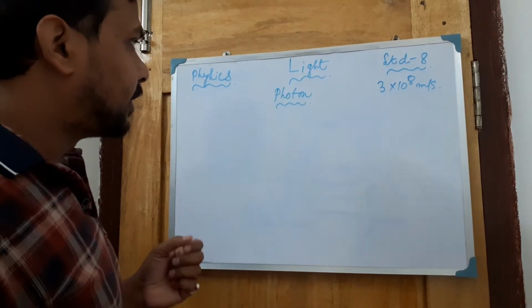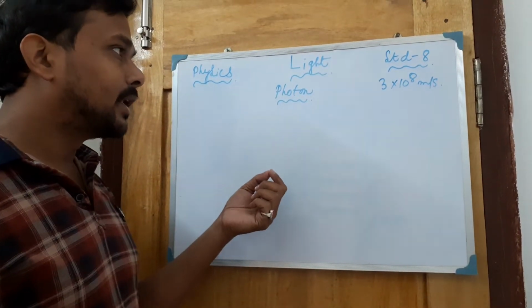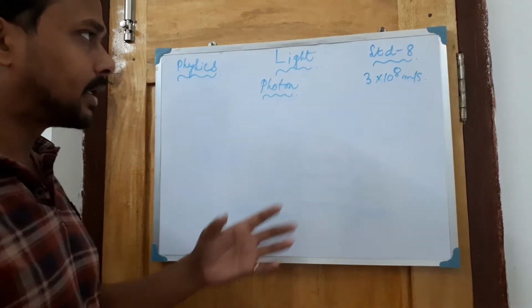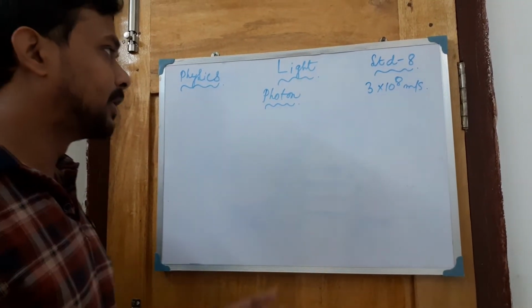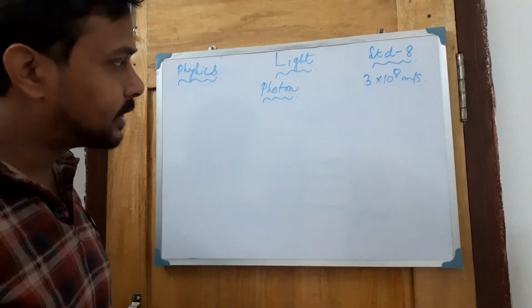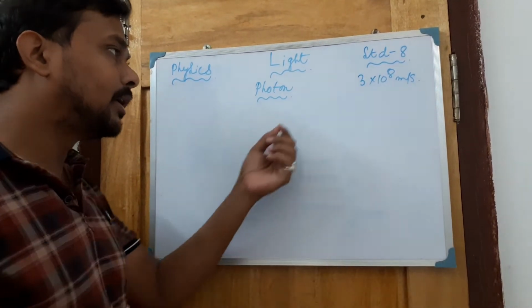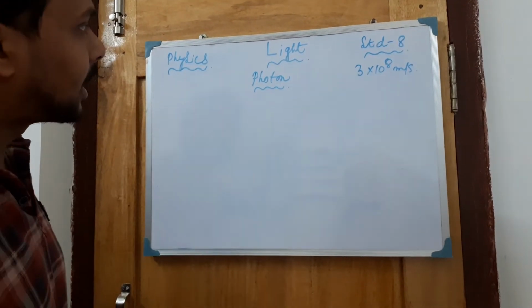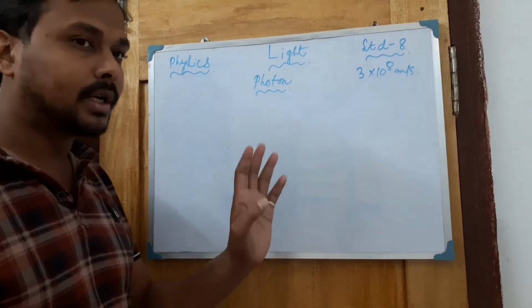Now if you read the properties of light, in your syllabus only the refraction part and the concave and convex mirror image formation is there, but light shows different properties. First, I'm telling you the reflection of light, which we already understood in class 7.